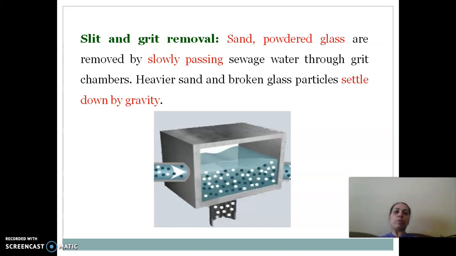Since these are heavier, they settle at the bottom of the sewage water chamber, so the heavier particles like sand or grit, nothing but powdered glass pieces, are removed.